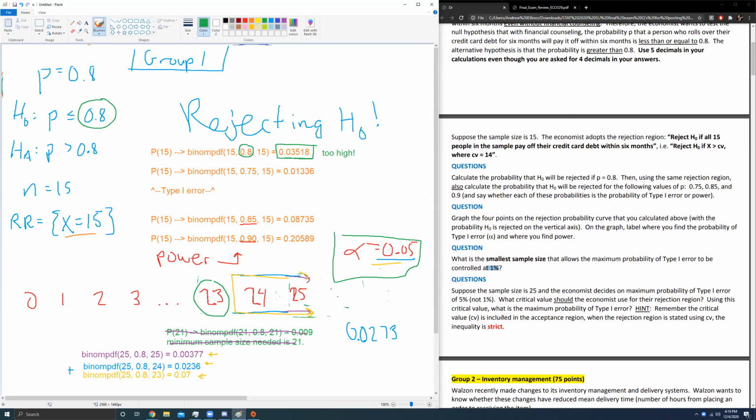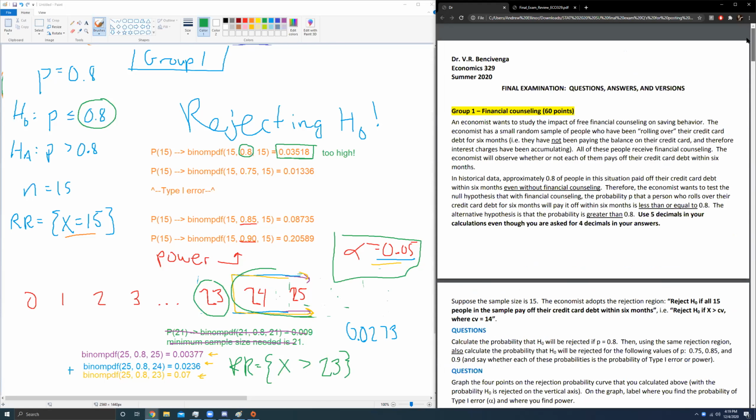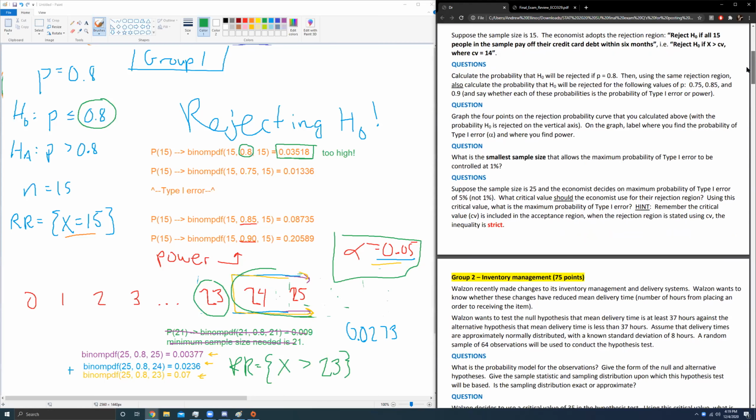Is that because you can only describe the rejection region as a strict inequality? Right, exactly. 23? Exactly. So you see how the inequality is strict. So rejection region, remember how this is how we've always done it, right? We've done x bar greater than or x bar less than, not greater than or equal to. So in the same fashion, we're going to say x greater than. I couldn't say x greater than 24 because if I said that, well, then I'm only referring to this part, right? I'm only referring to 25. So what number would I need to say here to imply these two values? Well, it would have to be 23. Perfect. Good? Yes.